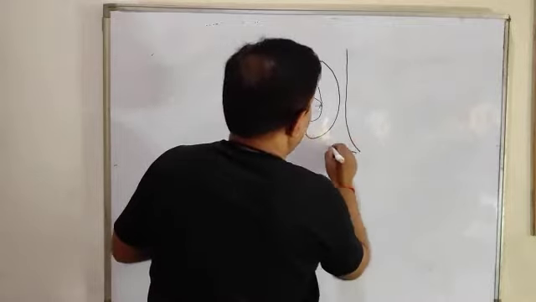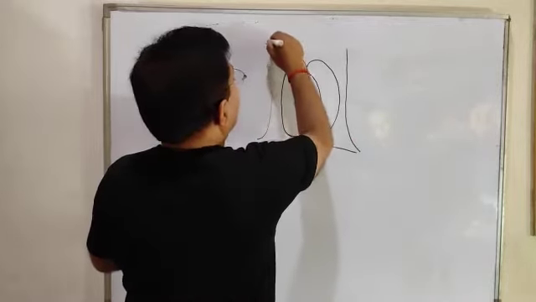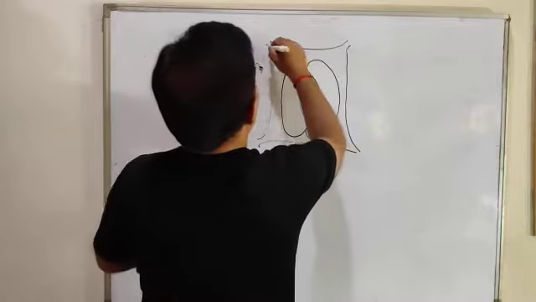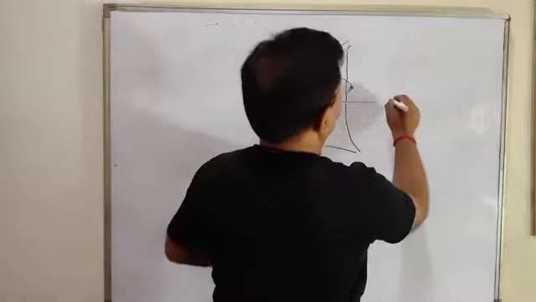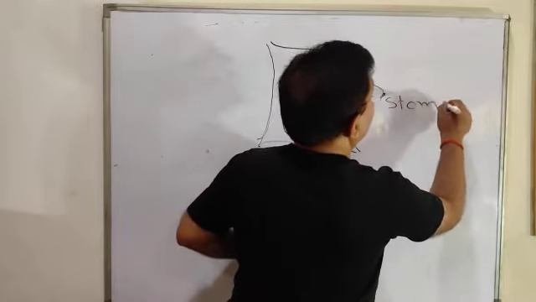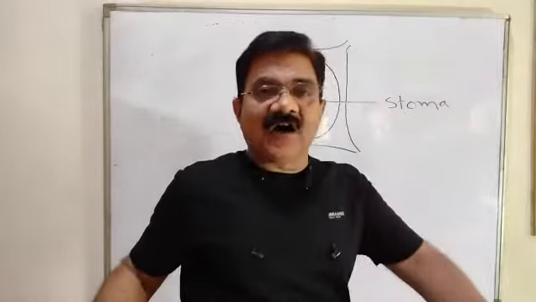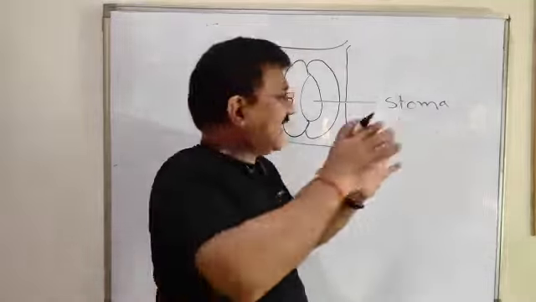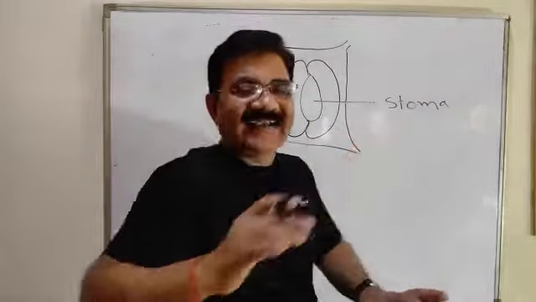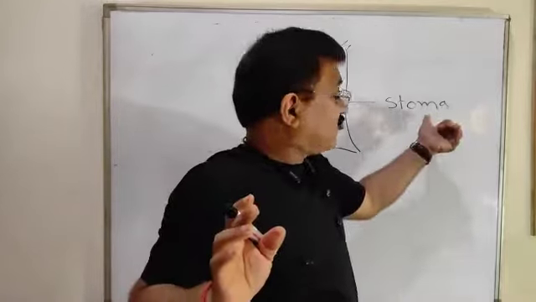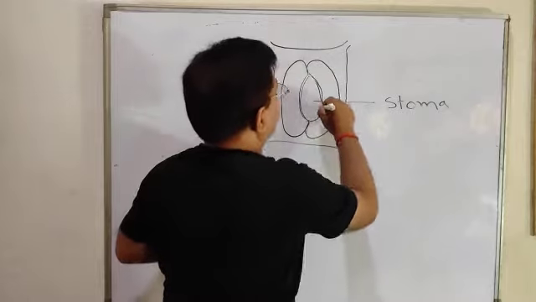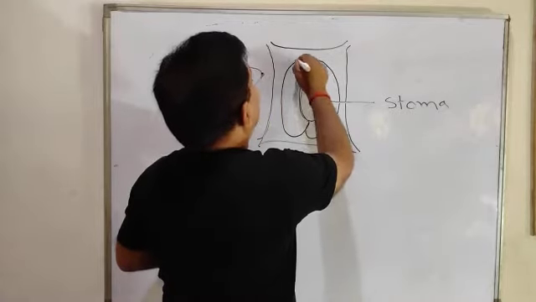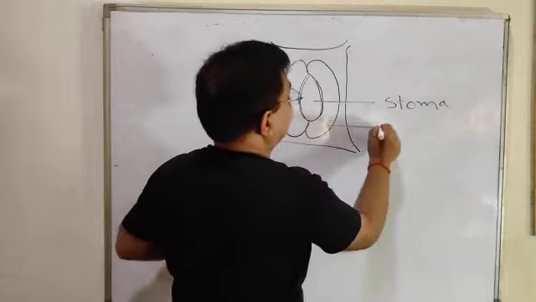This is the diagram of a stomata. Let me make you understand what is there in the stomata. This pore is called stoma. Dear children, don't be confused between stoma and stomata. Stomata is the apparatus, the whole part is the stomata, and stoma is the opening, and two guard cells are there. You can see this is the stoma opening, and here two guard cells are there. These are the guard cells.